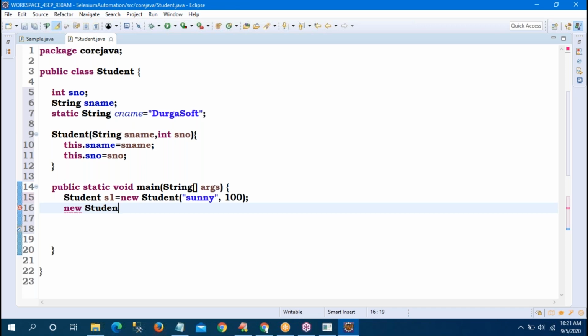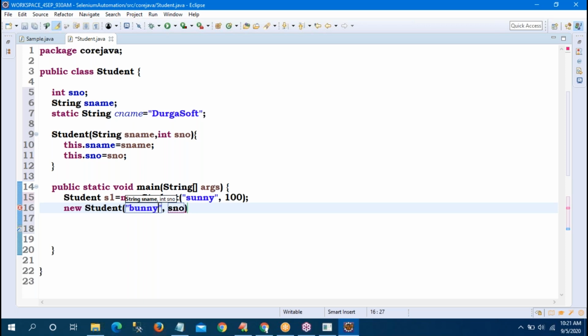New Student again contains two arguments. Name is a String, so use double quotes: Bunny. What is the student name?